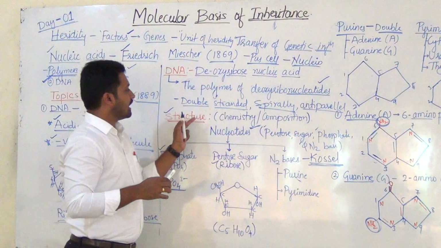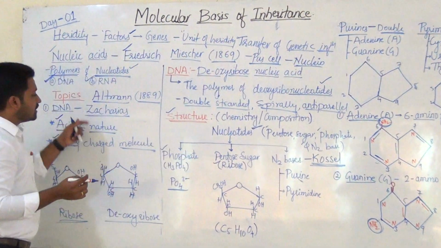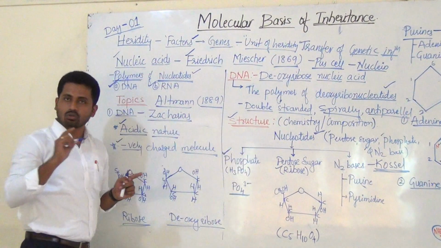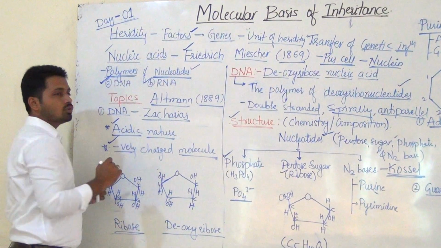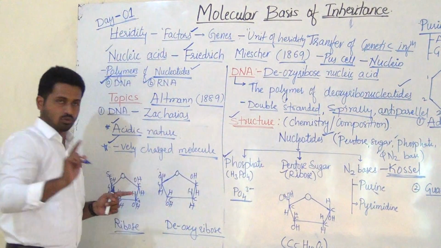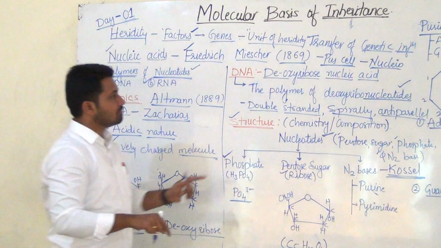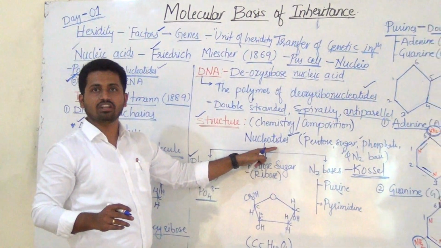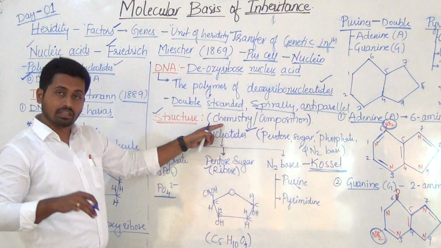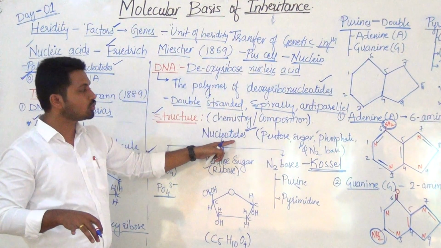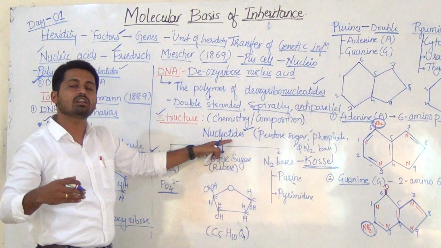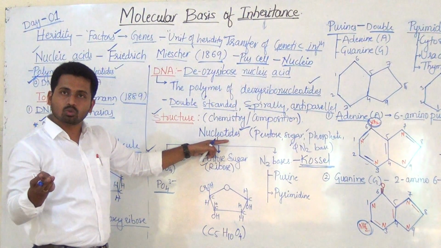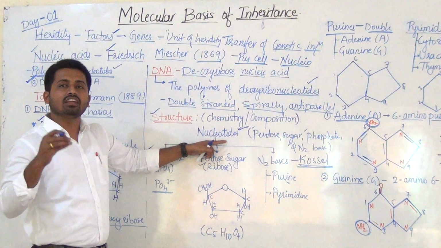The term DNA was given by Zacharias. DNA is acidic in nature due to what? Phosphate only. DNA has a negative charge only due to what? Again phosphate only. What is it made up of? Nucleotides. DNA is made up of nucleotides. You can also consider the nucleotide as the structural unit of nucleic acids. Both DNA and RNA are made up of nucleotides.